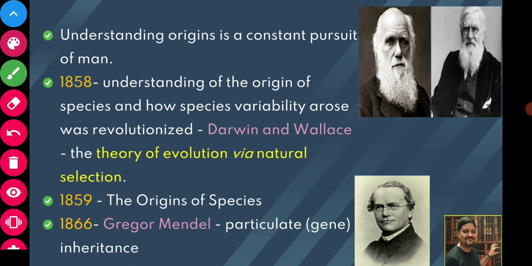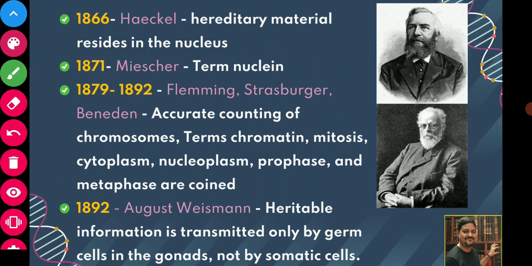Then in 1866 itself, Haeckel stated that hereditary material resides in the nucleus. What Mendel told was that there is certain hereditary material and that it is particulate in nature. But in 1866, Haeckel first told that this hereditary material resides in the nucleus. And in 1871, Miescher termed it nuclein. So this is Haeckel.